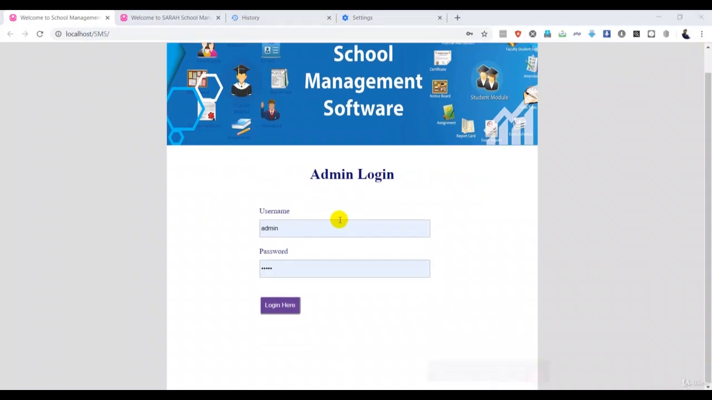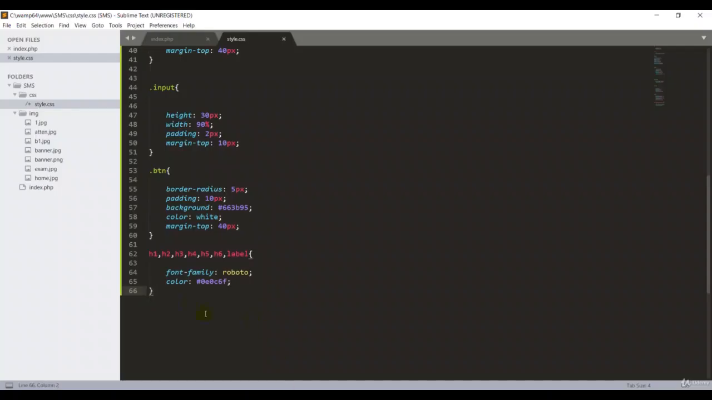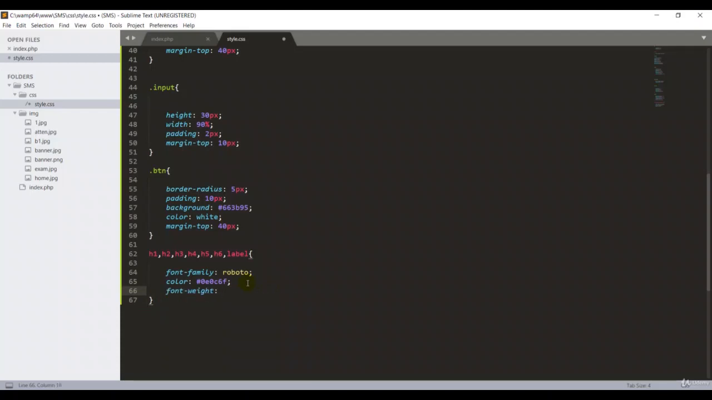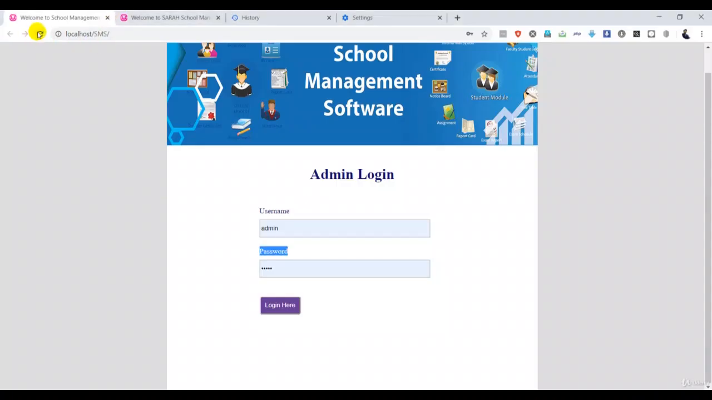Now I have to make bold these two lines, one for username and the password. So I'll go back to my style.css, then I can here write font, okay, then font weight, I make it bold, semicolon. Then I'll go back here and refresh. So here we go, guys. Now it looks good, our forms.